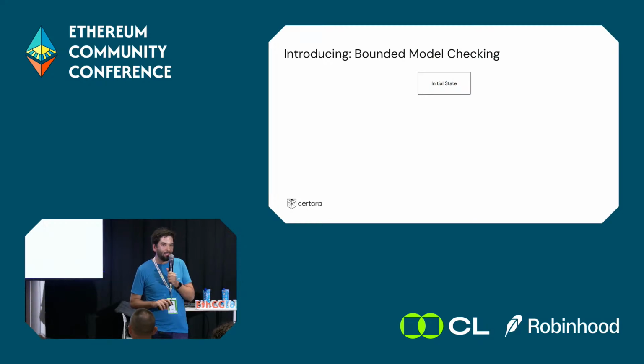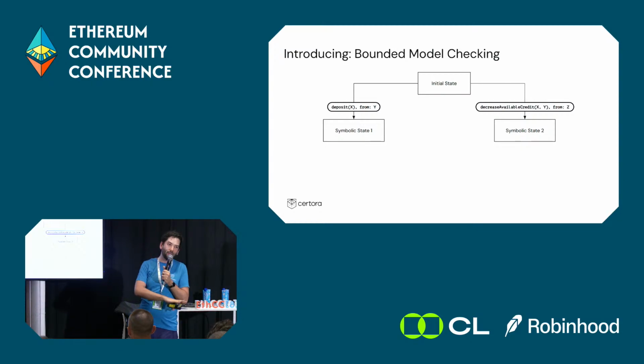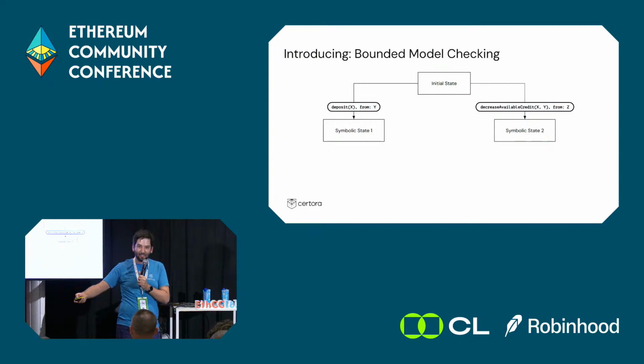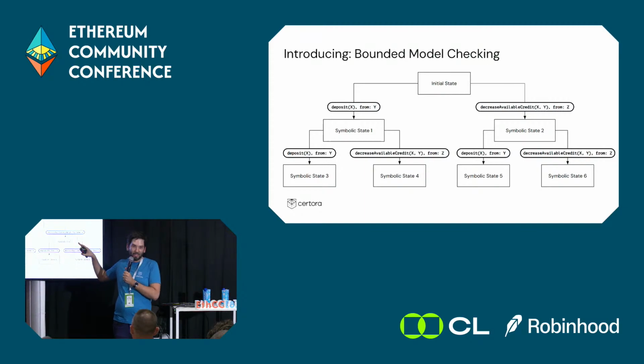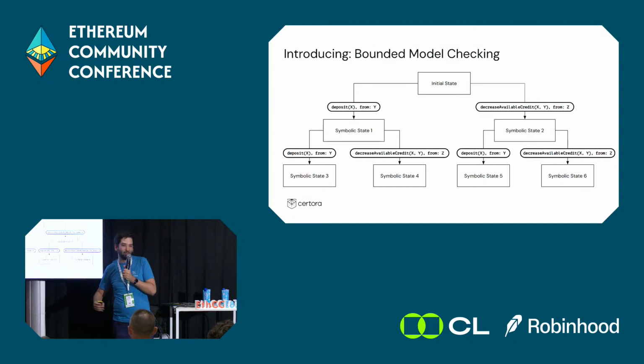Bounded model checking is an idea where we start from a specific initial state, like we did before in fuzzing. And now we call, again, all the external functions of the contract with symbolic inputs. Now I reach two different states. Again, not a single state. It's a symbolic state. It represents all the states that I can get to by one step of calling that function. And I do it again. So for each state that I go to by one function call, now I call another function call. And I do that again and again until I reach a certain depth of function call sequences.